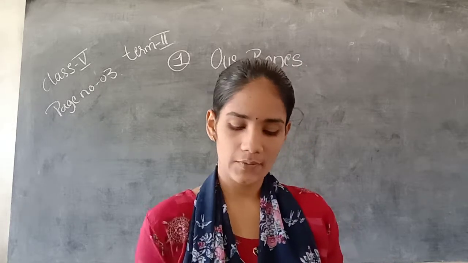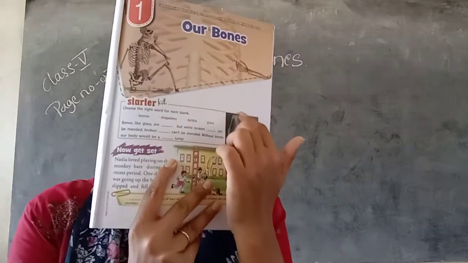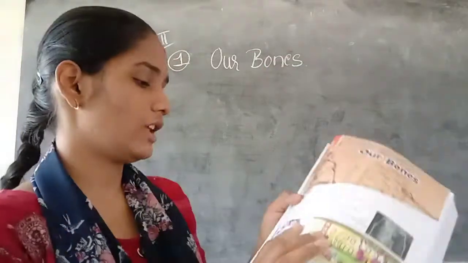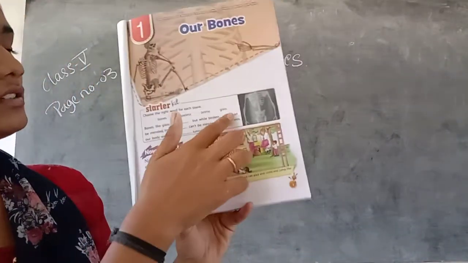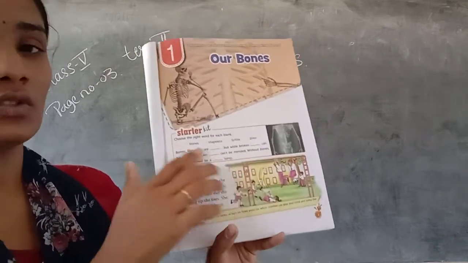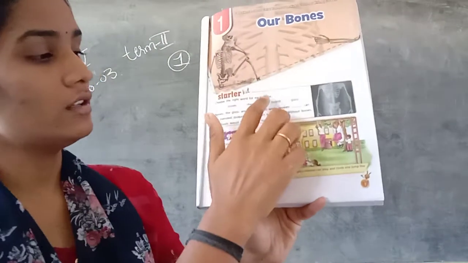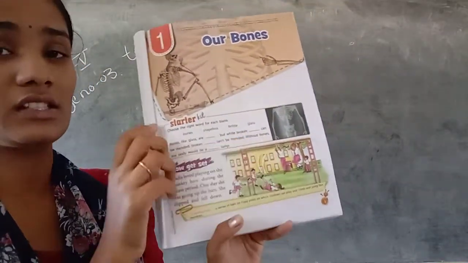So students, see here, before starting the unit, we have been given one exercise. What they have said to us: choose the right word for each blank. See here, one paragraph is given, and some blanks are here. So we have to choose the correct words, which word suits here in this sentence.